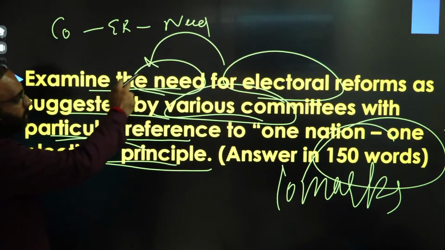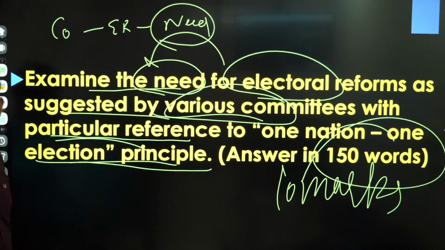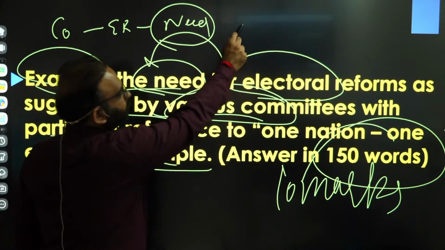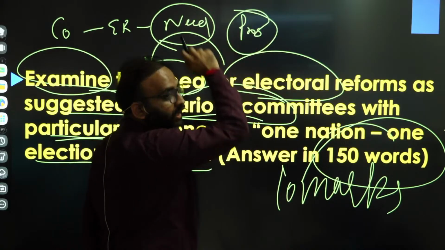So why we need that, that also you need to write. And then there is also the tailword examining. If you go deeper, then you have to write pros and cons also of these suggested reforms.